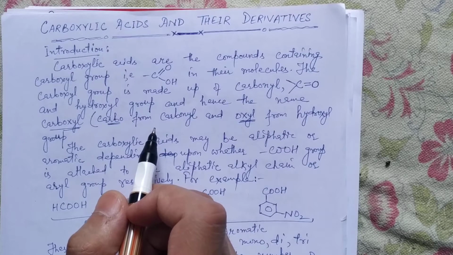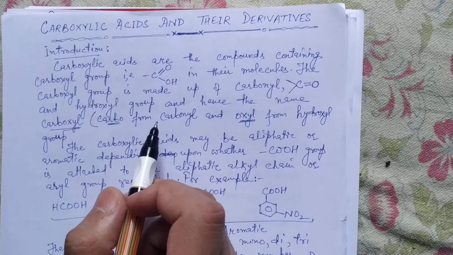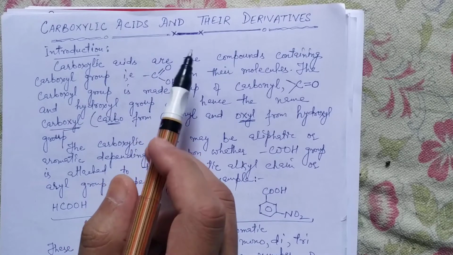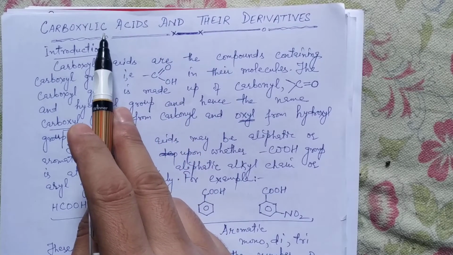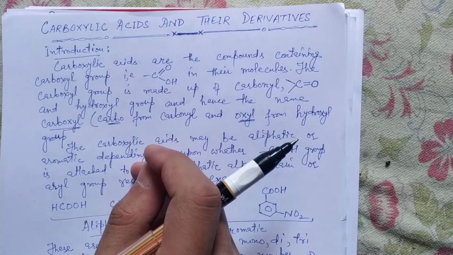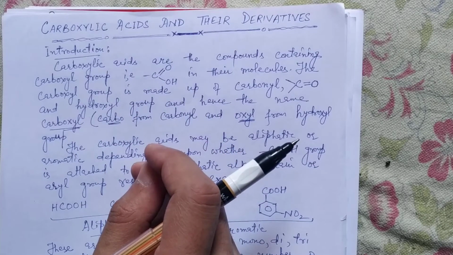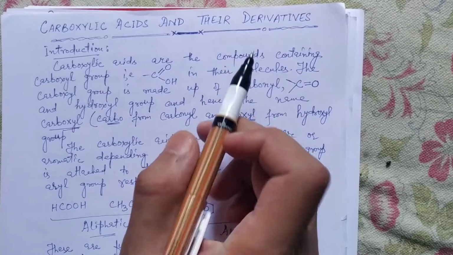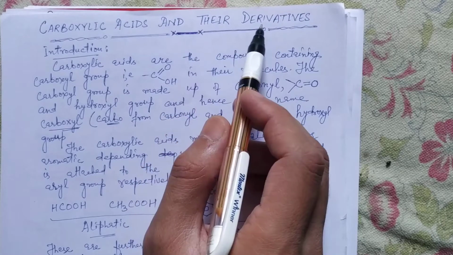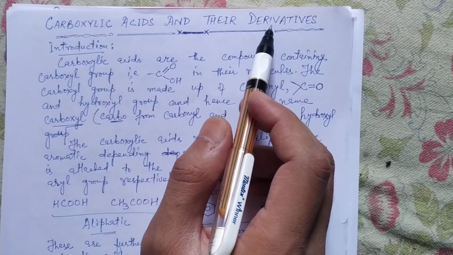Today we are going to start another aspect of organic chemistry of class 12th, and this is the carboxylic acids and their derivatives. Now as far as the J.K. Bose syllabus is concerned, the derivatives of carboxylic acids are not there in the syllabus.